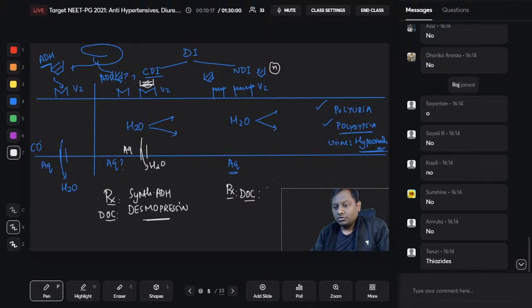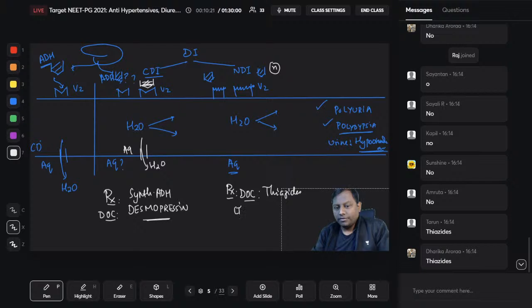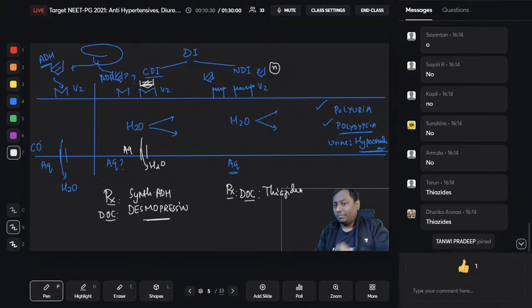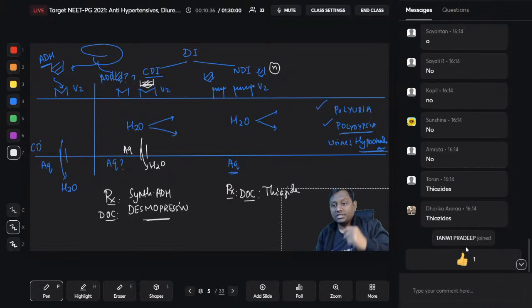Here we can use thiazide diuretics. Very good, right? Among the thiazide diuretics, we prefer chlorthalidone, or any of the thiazide diuretics can be used here. Okay, thiazide diuretics are the ones preferred. Now thiazide diuretics act via multiple ways. Multiple hypotheses have been given for how they work. One of the ways is that whenever we give thiazide diuretics, they cause aquaporin generation, right?